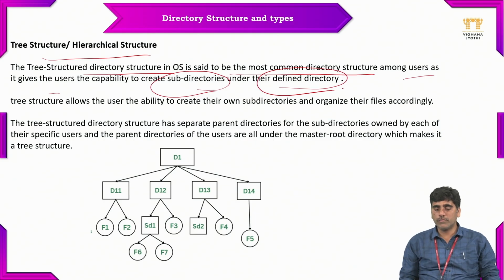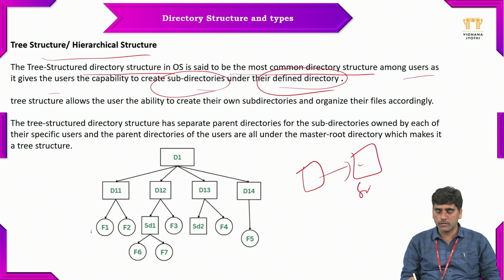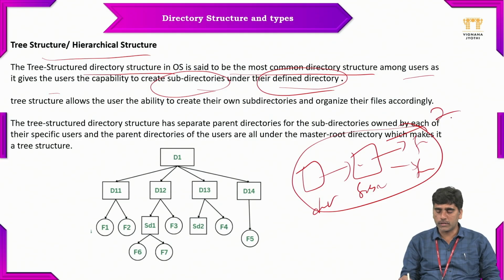So here we can create one directory, and in that one directory one subdirectory. So this is the main directory, this is the subdirectory, and these are the files. It is what? Two level directory. But when it comes to the tree structure, it takes multiple directories.